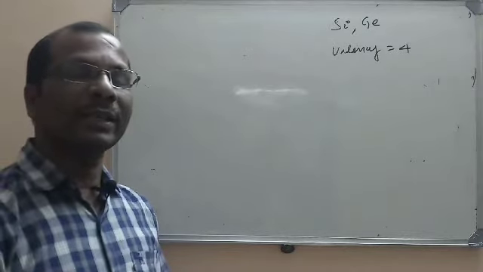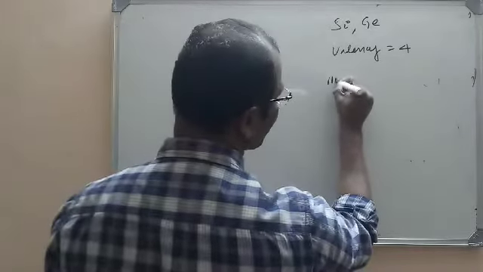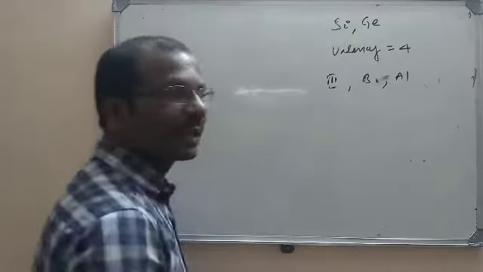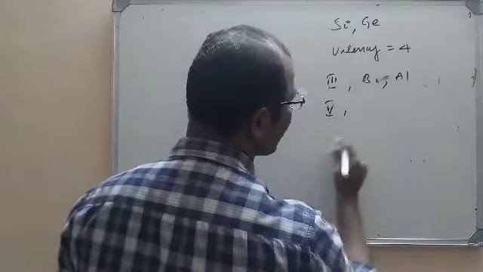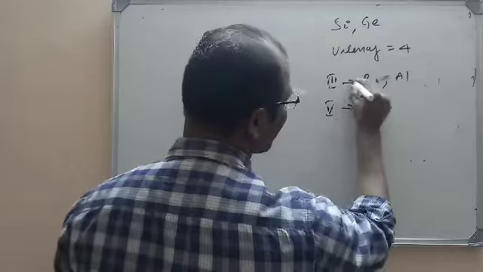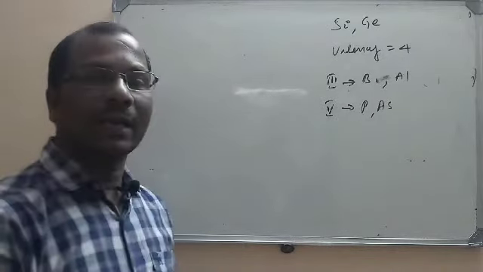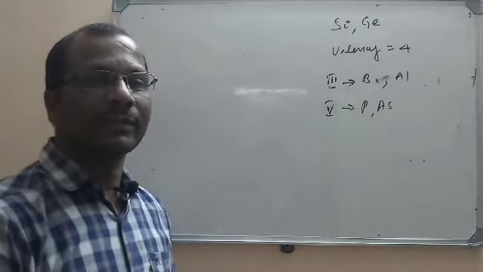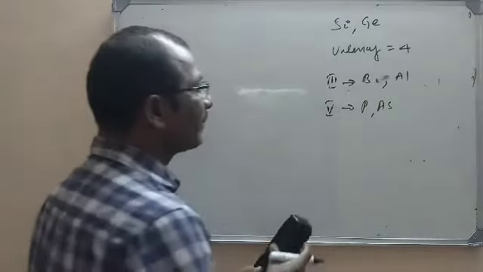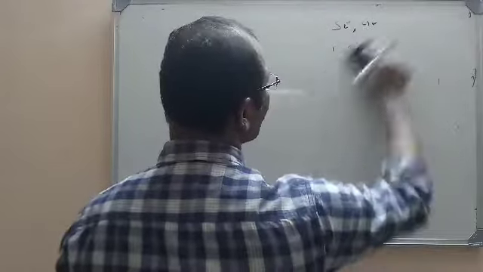But this doping can be done either with the 13th group elements or 3rd group elements, you know, boron, aluminum, these are called 3rd group elements. Or you can dope with 5th group elements, phosphorus, arsenic, these are called 5th group elements. These are impurities. So why do we add this and what will happen to the pure semiconductors? Let us study now. Firstly, we study what happens when we add 5th group elements to pure silicon